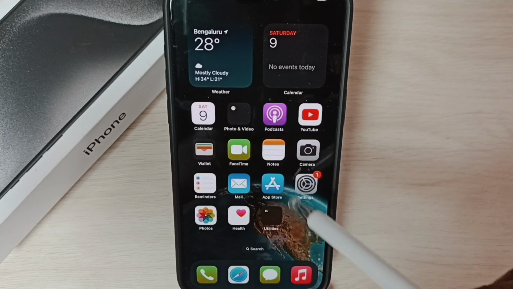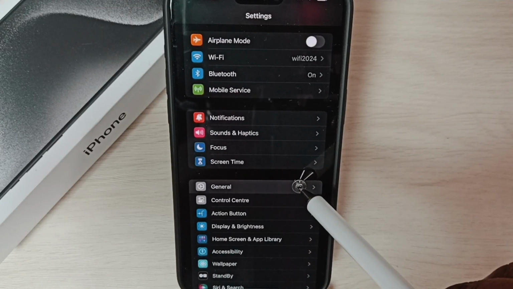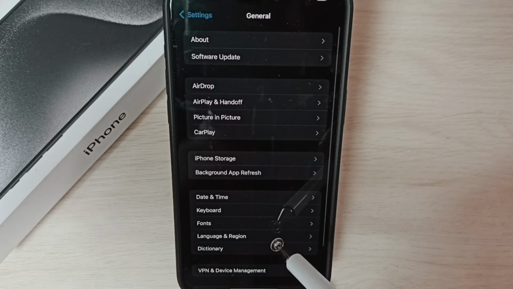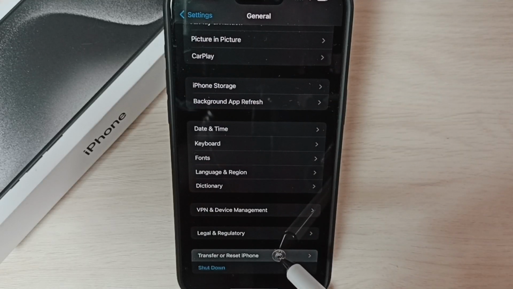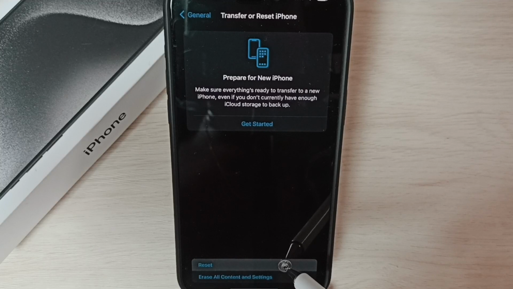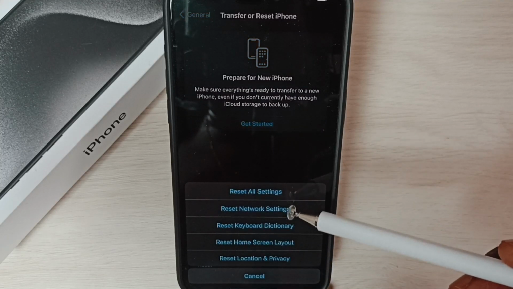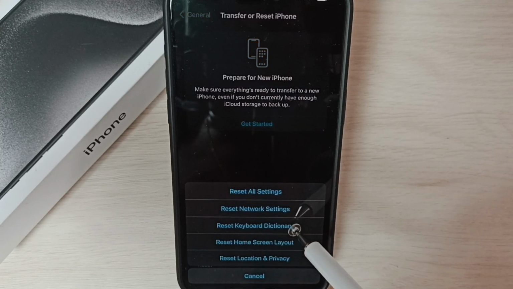Go to settings, tap on the settings app icon. Go to general. Then go down. Select transfer or reset iPhone. Then tap on reset. So here you can see reset keyboard dictionary. Tap on this option.